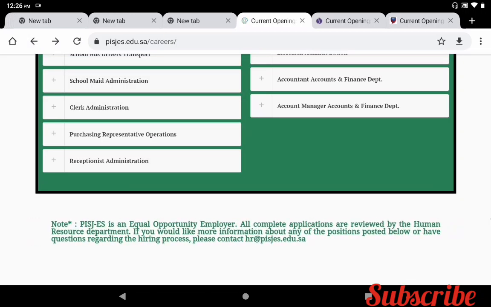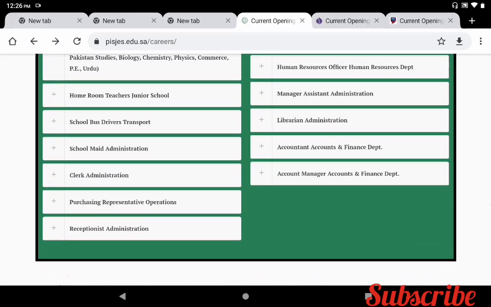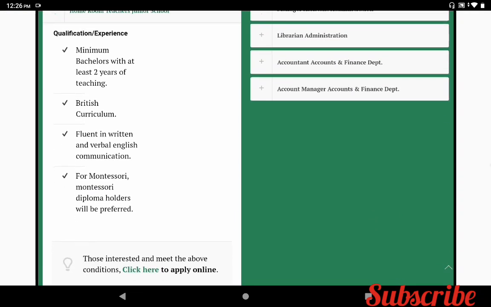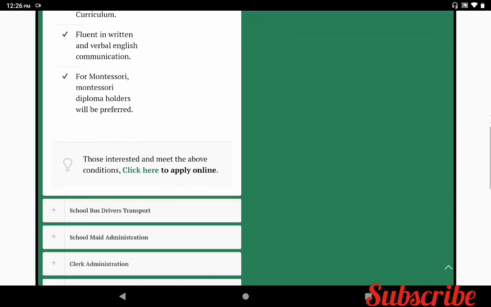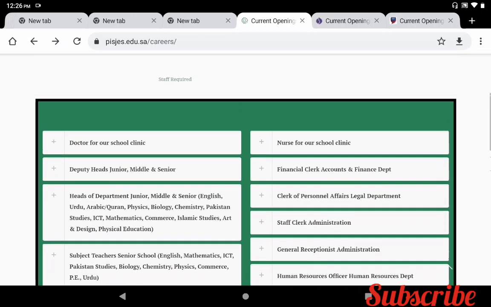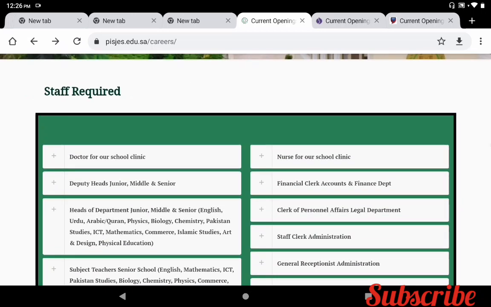Otherwise, if you want another teaching job, that means homeroom teacher, you can click this link. So here they have given the qualification and experience. Make sure before applying, please check your skills, eligibility, requirements, qualification and job description, etc. So one by one you can click and check your qualification and experience. Once you have checked, you can apply as per the instructions. If you want to know more details about these job vacancies and about the school, you can find everything in the menu itself.